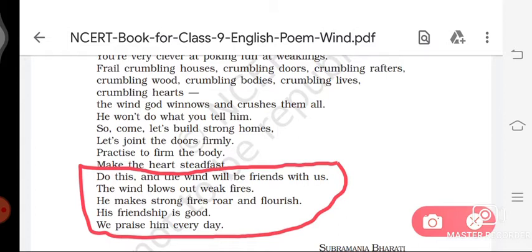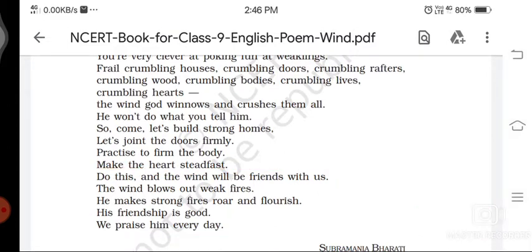The wind blows out the weak fires. If you are weak, the wind will destroy you. If you are strong, the wind makes you roar and flourish. His friendship is good, and we praise him every day. The friendship of difficulty is good, and we praise difficulties every day if we are physically and mentally strong.